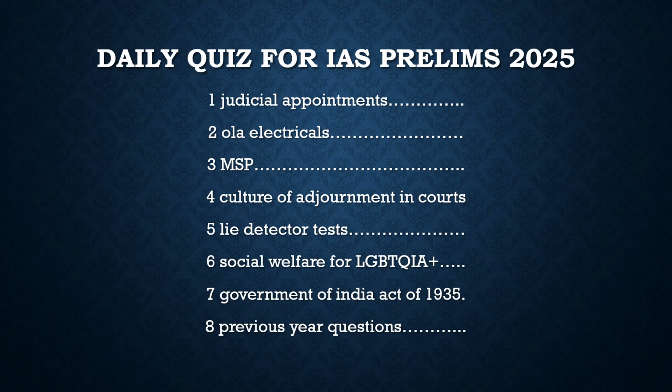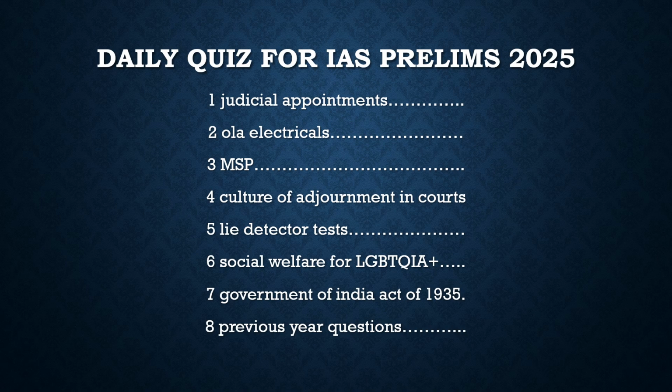If you don't know about the appointment of judges, then you should definitely watch my video, or at least read your Indian polity book. Right now the appointment of judges works like this: we have a collegium, and the president is the final authority to appoint a judge, but the collegium recommends the names of the judges which the president has to choose from. So it is the president who appoints the judges for the Supreme Court and the High Court, and the collegium recommends them.